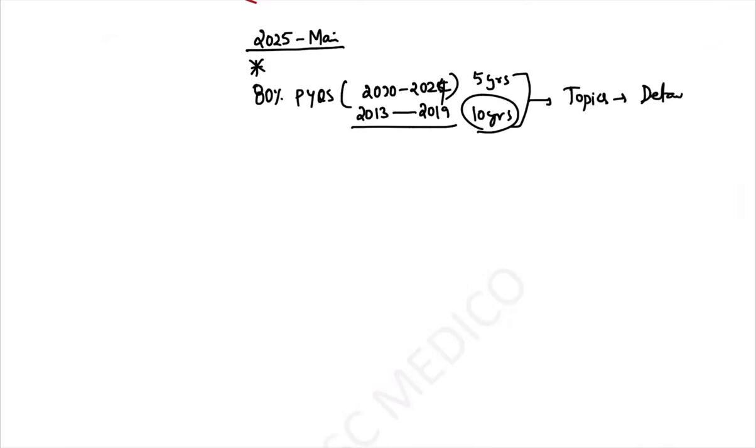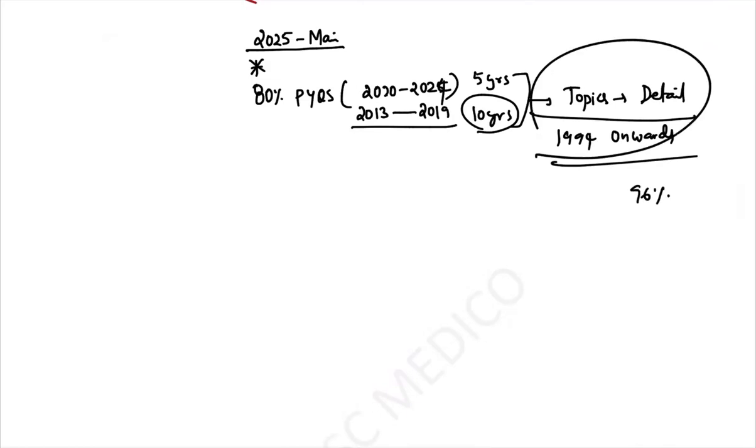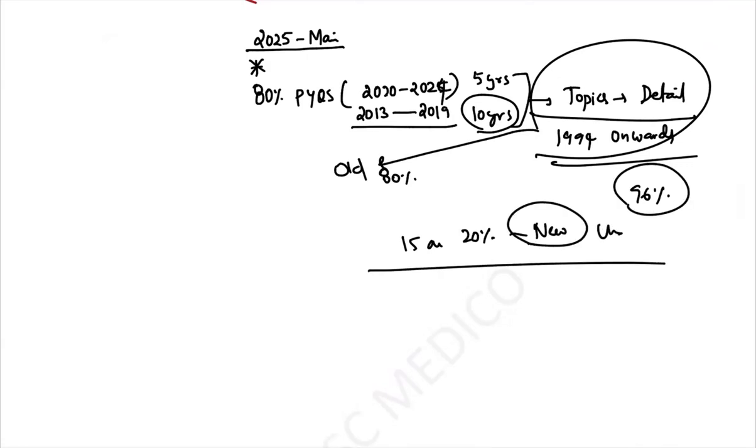I think my course, UPSC Medical course, is built from 1994 onwards. That's why my strike rate is 90%. What I'm doing is I'm covering the old 80%, and I'm also predicting 15 out of the 20% of new topics, that is, unasked versions. So that's the reason my strike rate is 96%. If you do not have financial constraints, if you want the best guidance for medical science optional, you have to blindly join either the combo course or the foundation course.